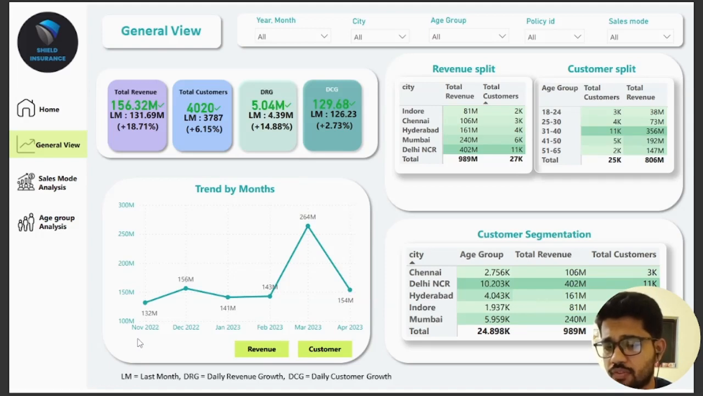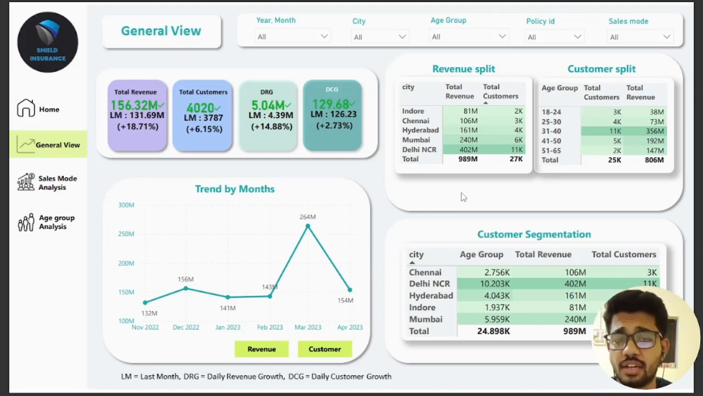We can see that for November 2022 the revenue was 132 million, for December it was 156 million, for January it was 141, and for February it was around 143 million. But for March we see a sudden spike, at around 264 million, and again in April 2023 we see a drop to around 154 million.